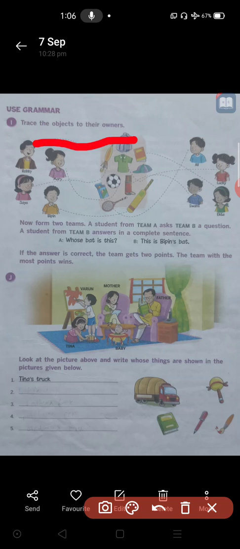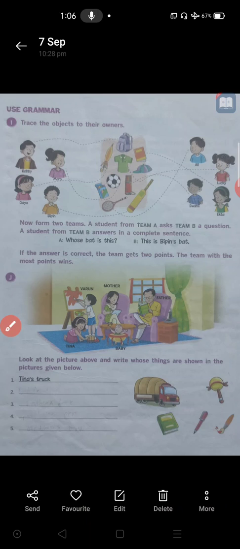Okay, then come to the next, the umbrella. Whose umbrella is it? It is Jaya's umbrella. Robbie's bag. Jaya's umbrella. Jaya's, not Jaya umbrella. If we say Jaya umbrella, it is wrong. This is a possessive noun. The owner of this umbrella is Jaya, so we have to write it is Jaya's umbrella.